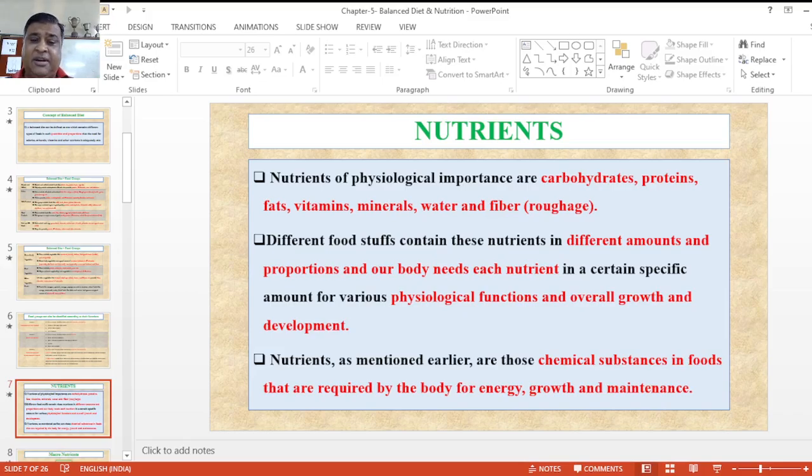Next, different types of foodstuffs contain different types of nutrients in different amounts, in correct proportion, and our body needs each nutrient in a specific amount, and that amount is required for the necessary changes of physiological functions and also for the overall growth and development of our body. Nutrition also refers to chemical substances obtained through food that the body requires for energy, growth and maintenance of our body.